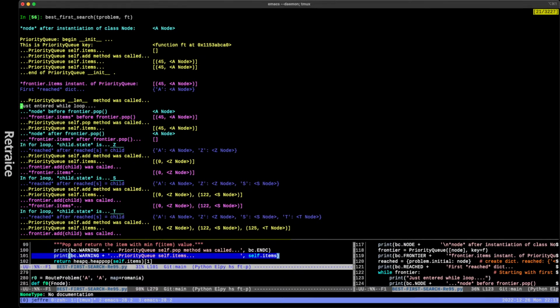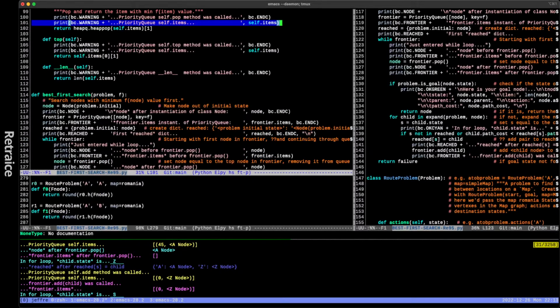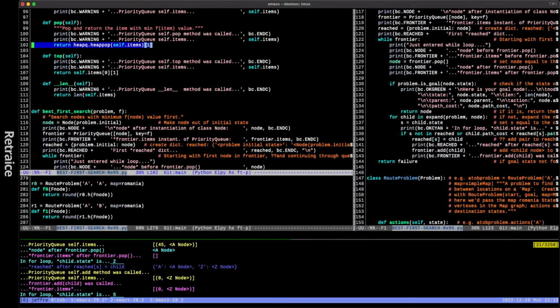Oh no, that was why the length was called. But anyway, I can't put this after the method gets to the return statement, after it makes a change by actually calling heap pop and changing the heap. The print statement will be outside of it, at least as far as I know how to do it. I guess I didn't try just indenting it, but I couldn't get my environment to agree with me. Let's just see what happens.